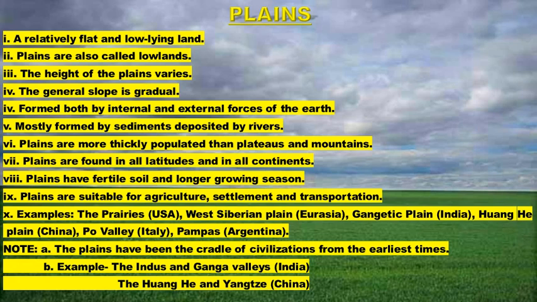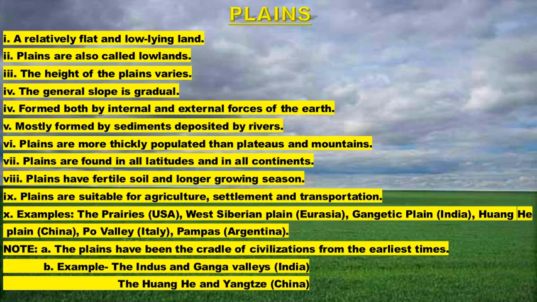Mostly plains are formed by sediments deposited by rivers, or due to flowing lava, deposited by the agents of wind, water, and ice. And plains are the landforms which are thickly populated in comparison to plateaus and mountains.